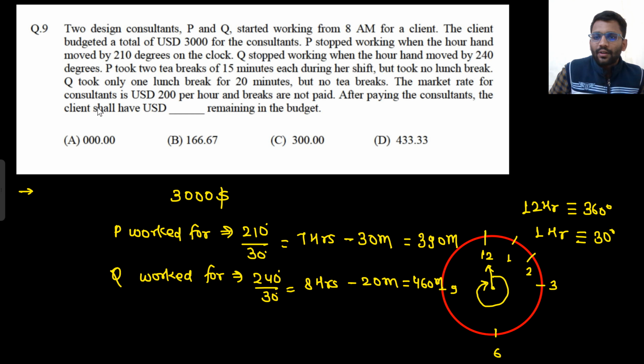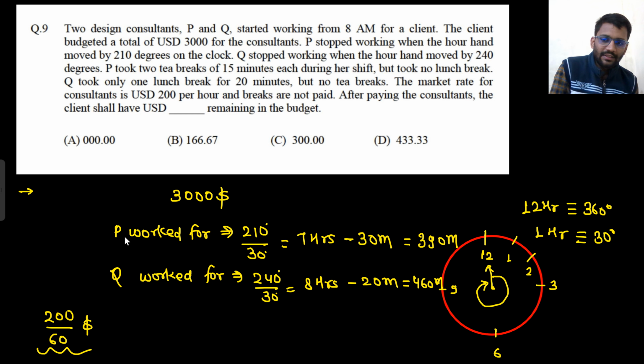The market rate for a consultant is USD 200 per hour. So per hour you get 200 dollars. That means per minute you would get 200 by 60. The market rate applies and breaks are not paid, so we have subtracted the breaks. After paying the consultant, how much budget does the client have remaining?